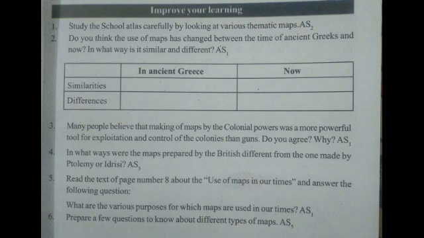Fourth one: in what ways were the maps prepared by the British different from the ones made by Ptolemy or Idrisi?